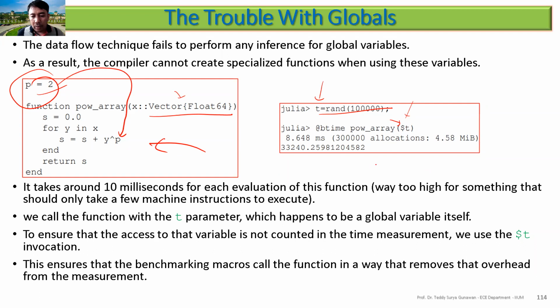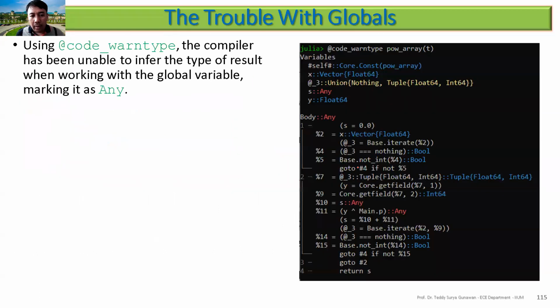Then using code_warntype, this is another macro in Julia. So you have code_warntype power array t.